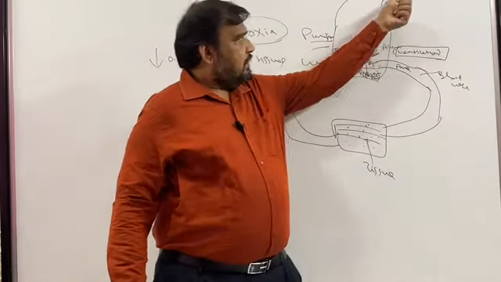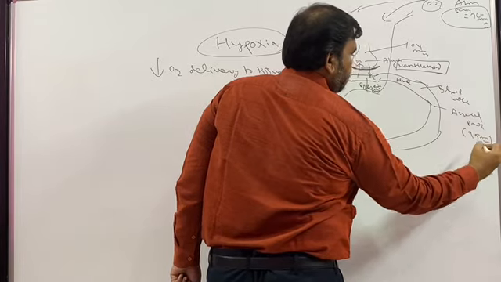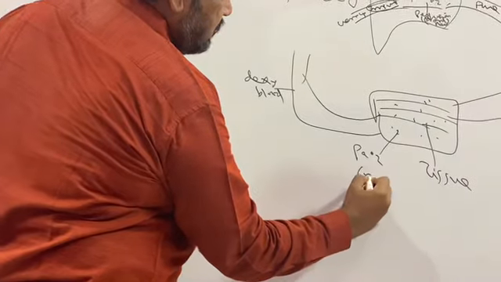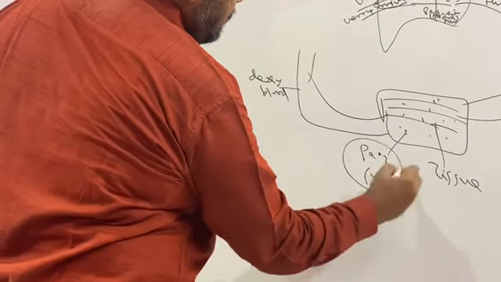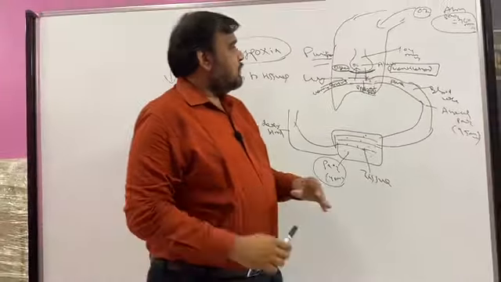So the oxygen that is coming from the external, in alveoli it is 104 millimeter mercury. In arterial blood, partial pressure of oxygen is around 95 millimeter. In tissue PO2 is around 40 millimeter mercury. So I have just given the outline.